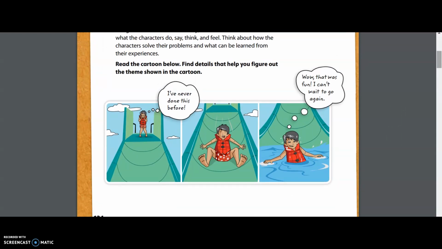We used all of those details in our comic to fill out our graphic organizer and to find our theme. That's going to be our goal for the week. Everything that we're doing, we are trying to figure out what lesson our main character learned. What does our author want us to figure out from reading this story? In the next section, as we go on this week, we are going to read a fable and study its own theme. We're going to be able to recognize which details are important, and that will help us figure out what the author wants us to learn from this story. What life lesson can we gain?